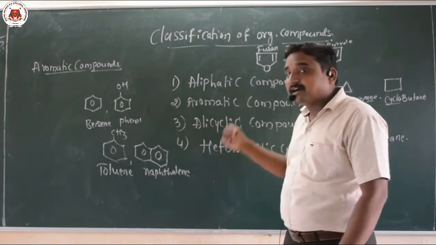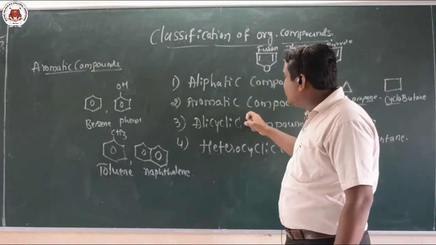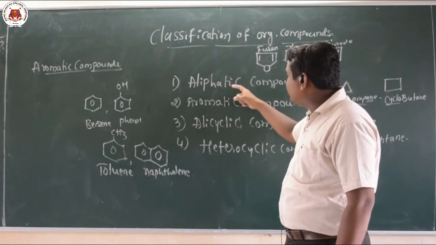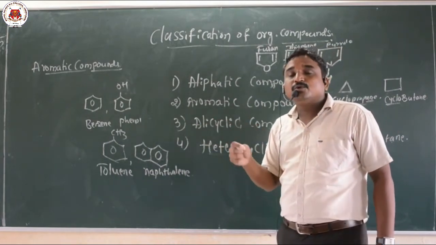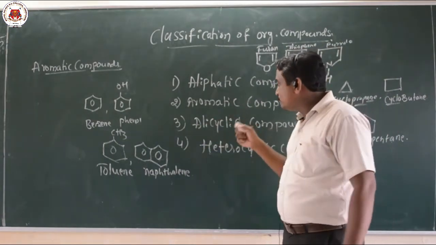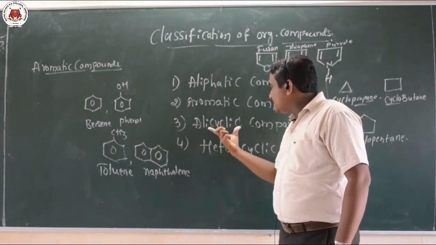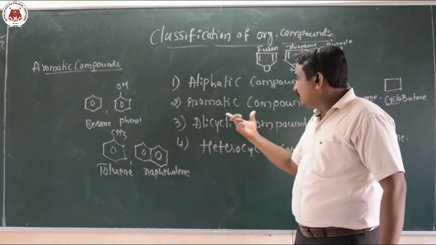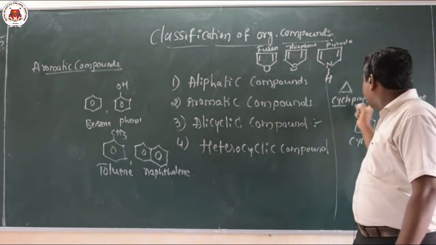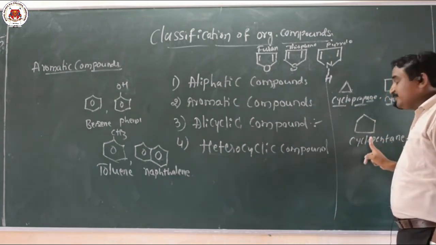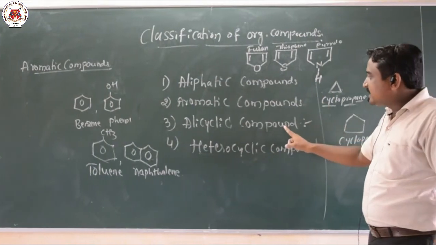Alicyclic compounds are similar to the aliphatic compounds, but the difference is what here? Alicyclic compounds have a closed chain structure, a cyclic structure. They are called alicyclic compounds. As examples I have given cyclopropane, cyclobutane, cyclopentane, and cyclohexane. These are examples for the alicyclic compounds.